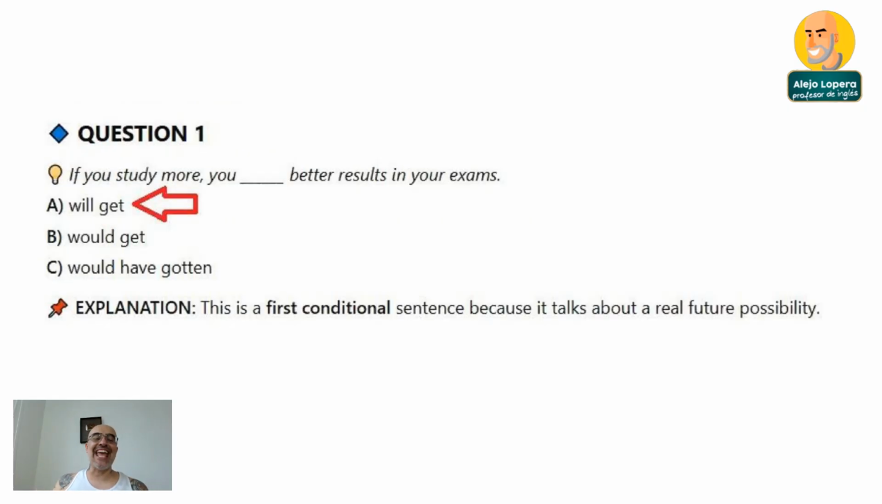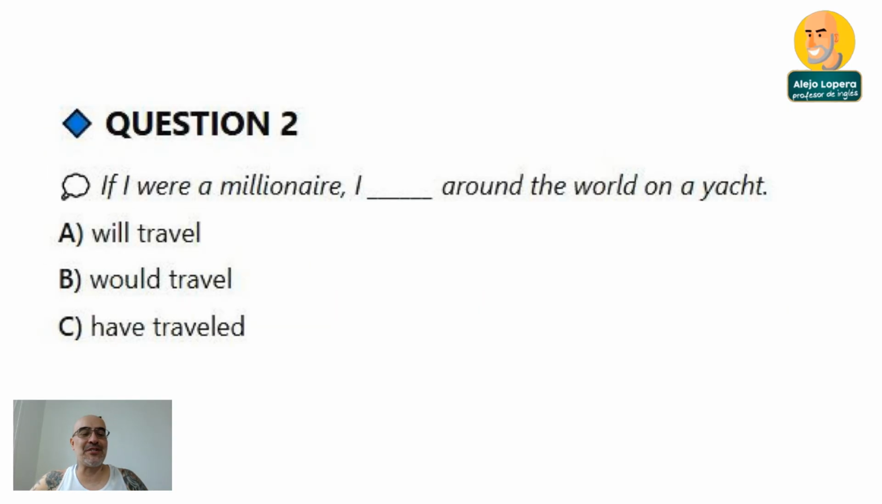In this case, the answer is will get. If you study more, you will get better results in your exam. Why? Because this is a first conditional sentence, and because it talks about a real future possibility. We are saying that, in fact, if you study more, you will get better results in your exams. All right? Did you get it right? Okay, let's go to question number two.